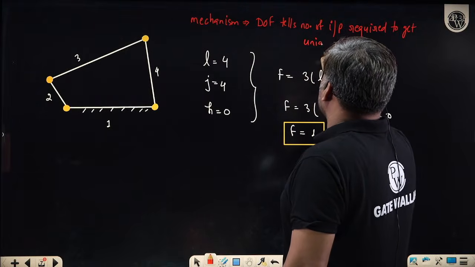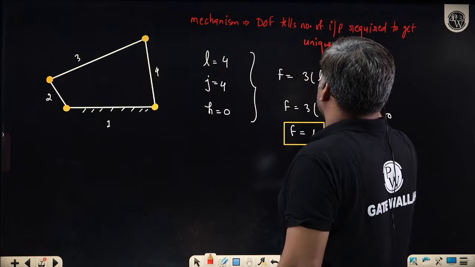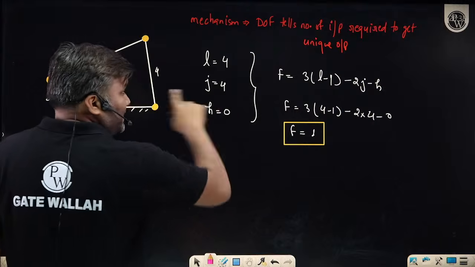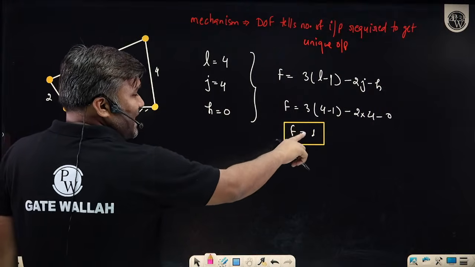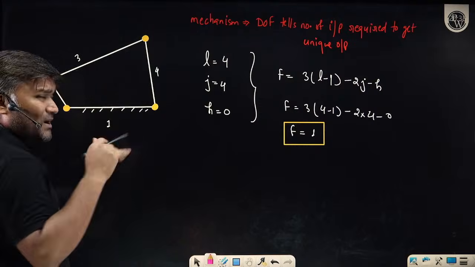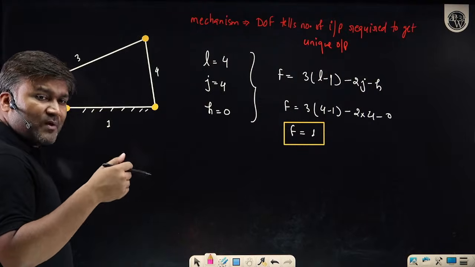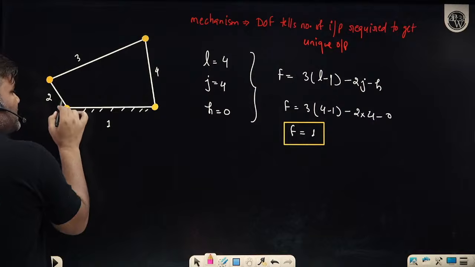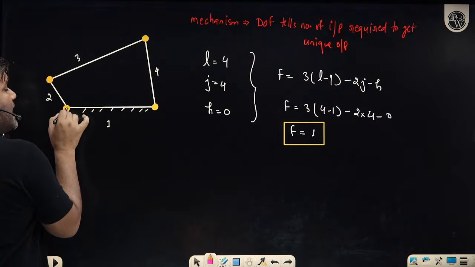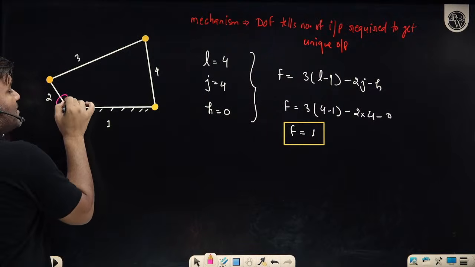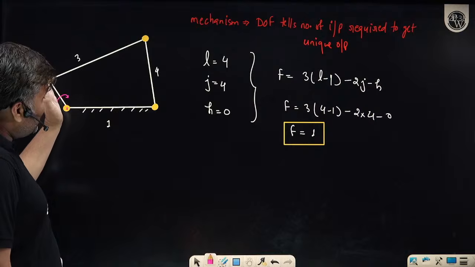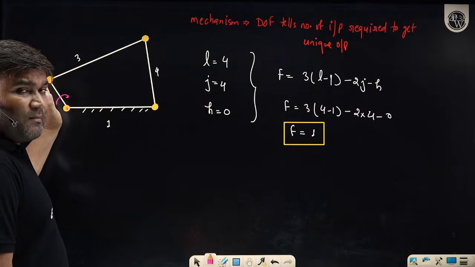To get a unique output, in this situation the degree of freedom I have got is one. It means that if you provide motion to only one link, giving input means providing the motion. So for any one link, say for example link 2, I have provided motion. Here I have connected a motor and I am giving some motion to link number 2.